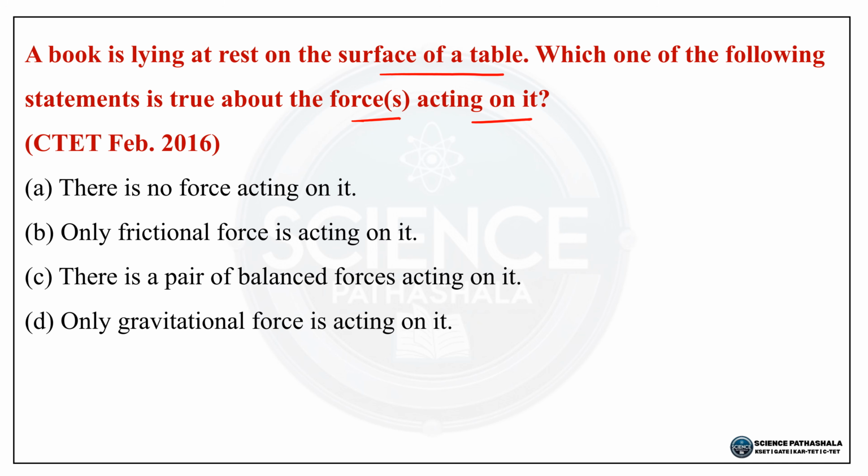Option A, there is no force acting on it. Option B, only frictional force is acting on it. Option C, there is a pair of balanced forces acting on it. Option D, only gravitational force is acting on it.